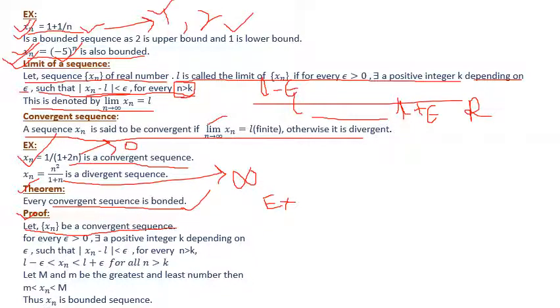Now according to the definition of a convergent sequence, since this is a convergent sequence, for every epsilon greater than 0 there exists a positive integer k depending on epsilon such that mod of xn minus l is less than epsilon for every n greater than k, right?